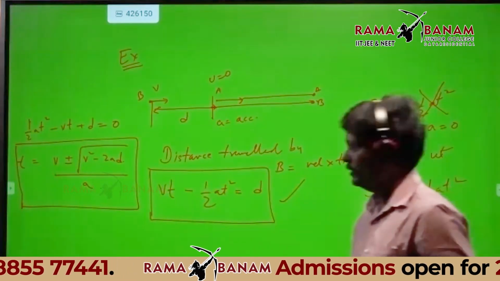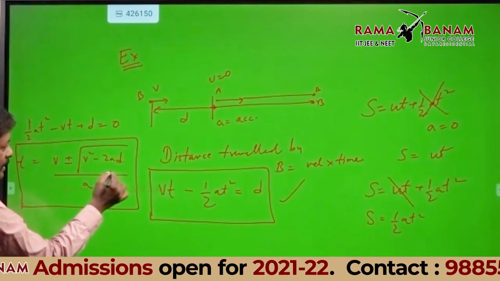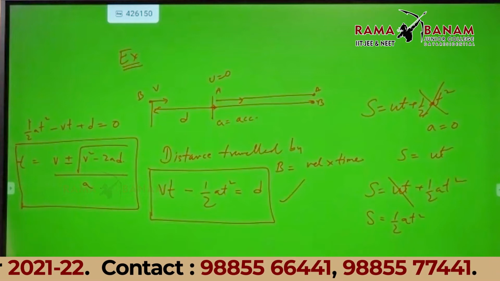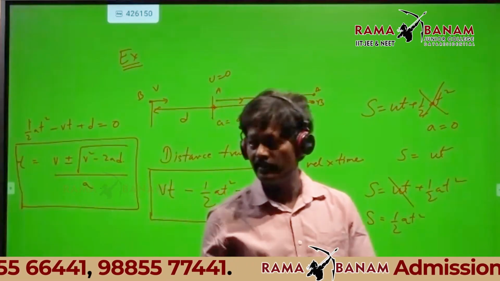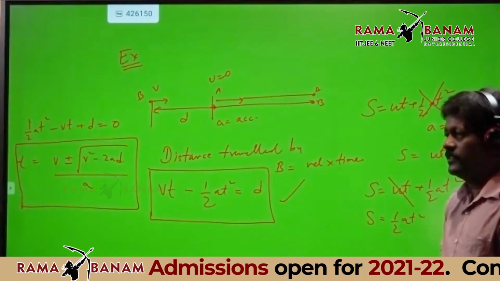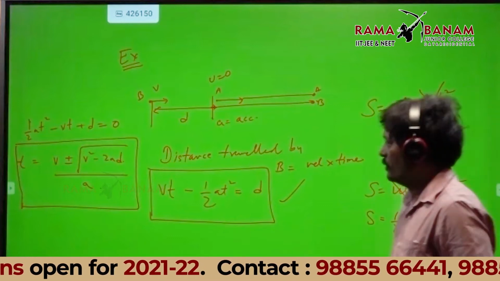Okay? Now listen. Can anyone tell me what this under the root is called? It has a special name in mathematics. Discriminant. Discriminant, very good, very good.